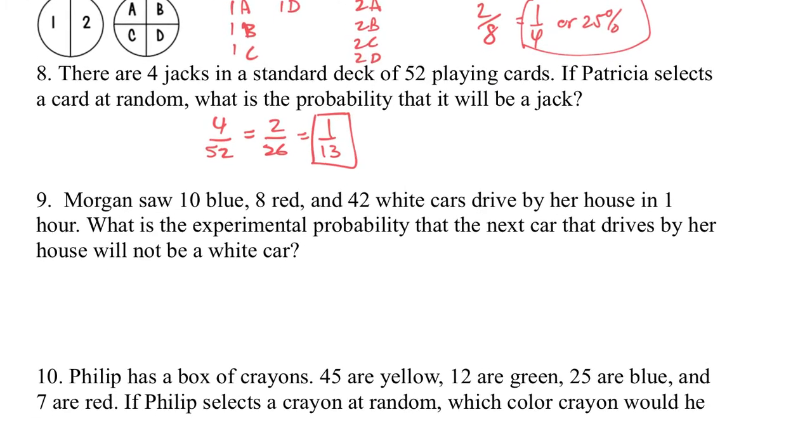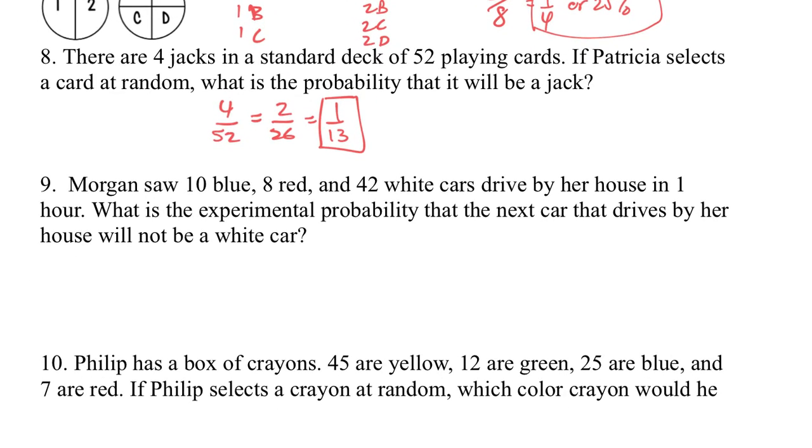Morgan saw 10 blue, 8 red, 42 white cars drive by her house in 1 hour. What's her experimental probability the next car will not be a white car? Well, how many drove through? So 10 plus 8 plus 42. That's 18 plus 42. That's 60. Yeah, it's 60.